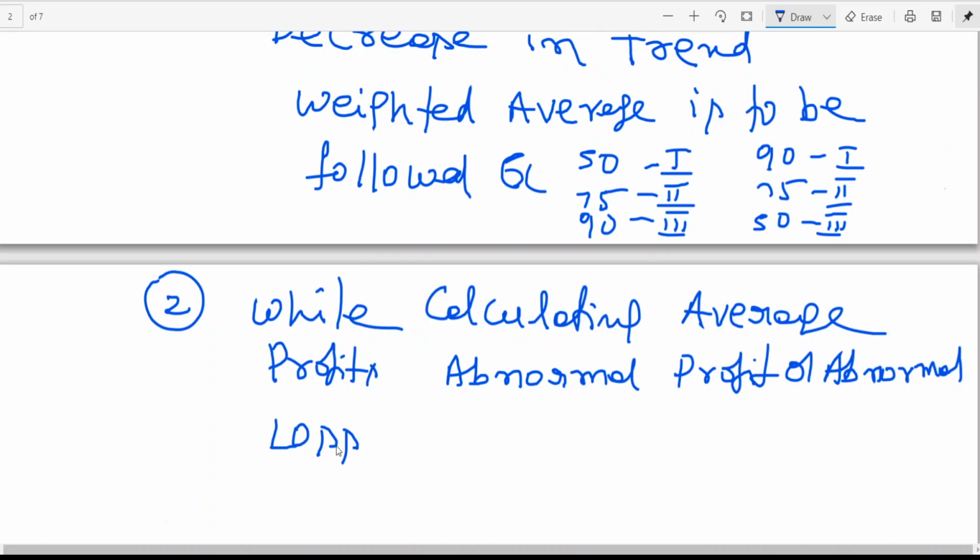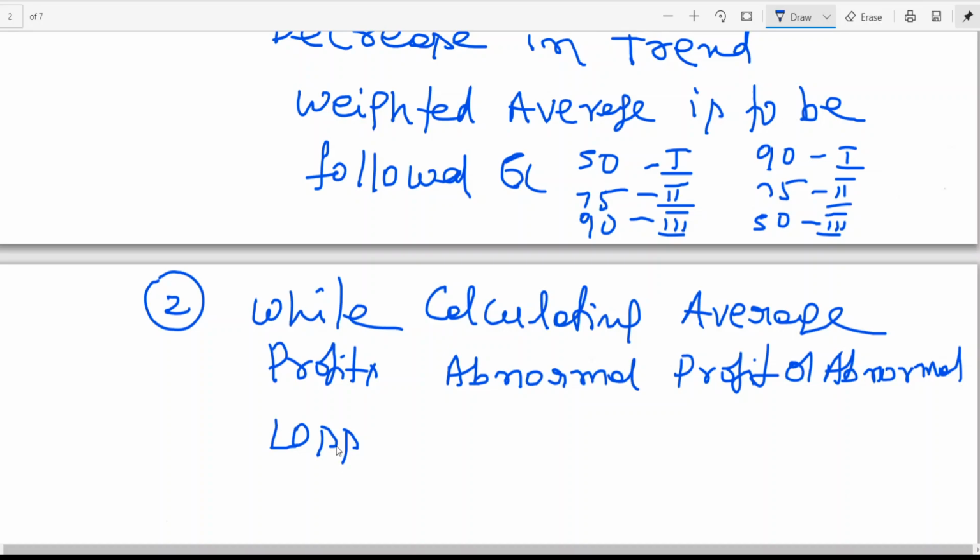That 1,000 rupees profit is an extraordinary profit, no? That extraordinary profit should not be considered by Y for calculating average profit, because it is a windfall gain. Because of the closure of X tiffin center, Y has got extraordinary profit. Now the same case, if you look at it for X, it is an abnormal loss, an extraordinary loss. On that day, because of closing, he has suffered a loss of 1,000. So when you are calculating average profit, you have to ignore which one?